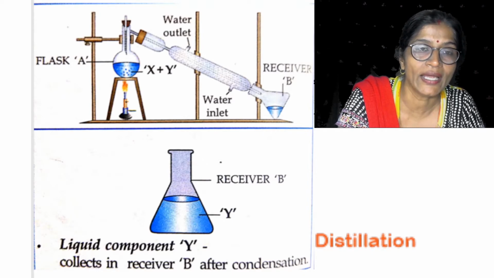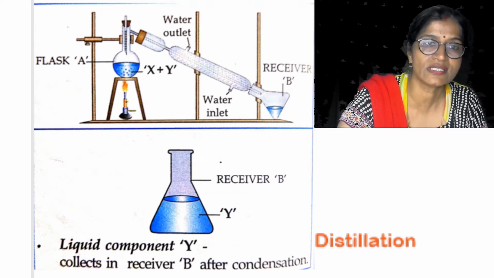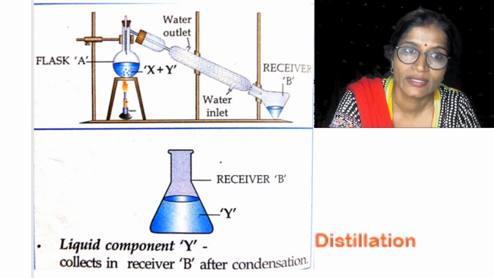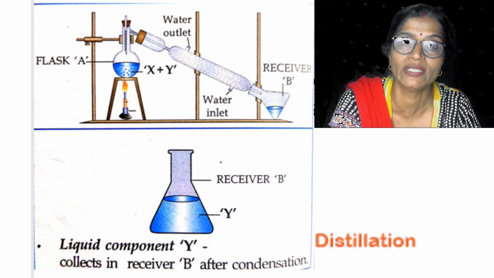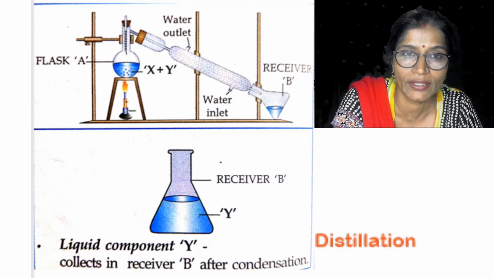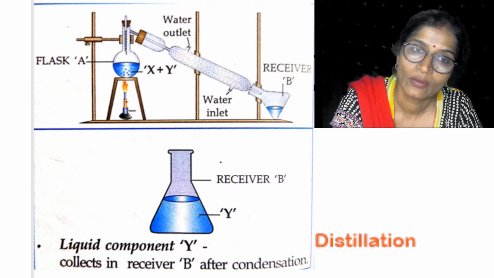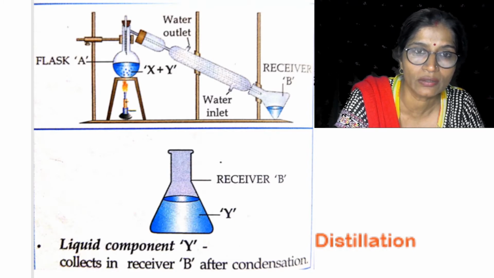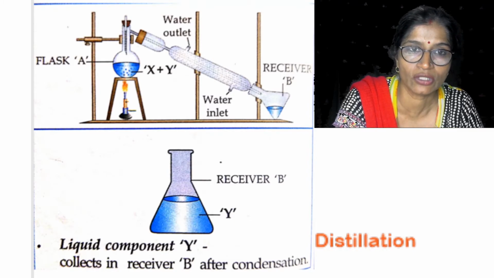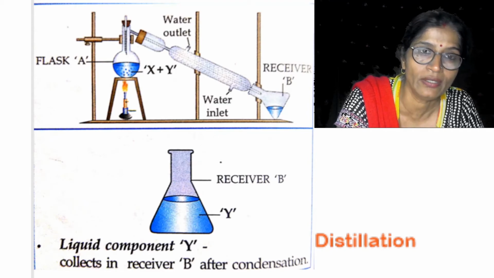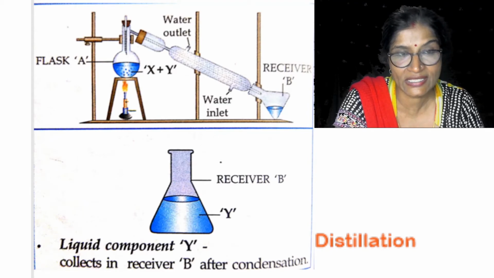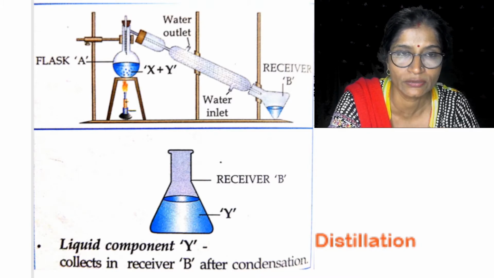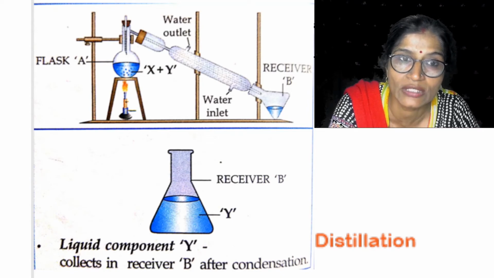When this is heated with a burner, only the pure water is converted at its boiling point into vapor, the gaseous state. But the soluble salt will remain as the residue within the round bottom flask. Whatever water is converted into the gaseous state is passed through the condenser.